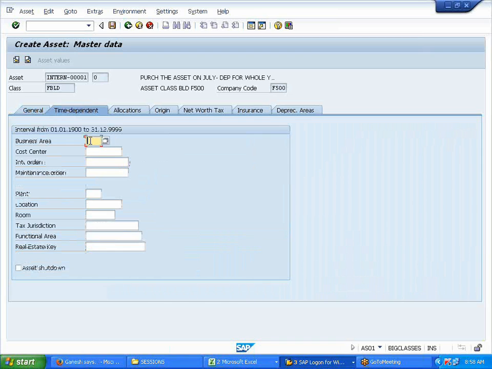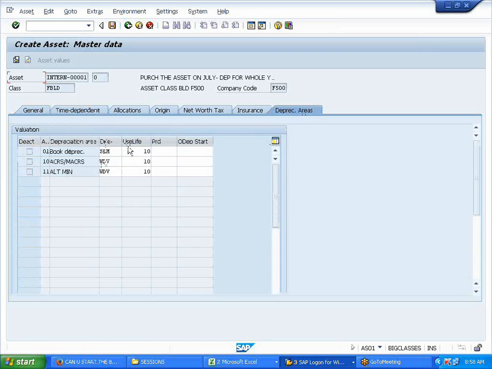Now here, business area, I'll just give some business area. I think we created F500 or something. Now I go to the depreciation areas directly. F501, I think I gave some business area. Now can you see it is coming automatically here? How? Because we have assigned it, Determine Depreciation Areas for Asset Class. That is how it is coming. But you can overwrite here if you want.